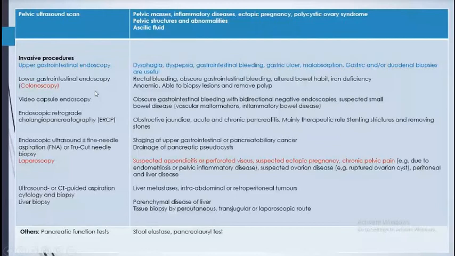Pancreatic jaundice, we already saw that. We talked about all this: acute and chronic pancreatitis, and many therapeutic roles, stenting and stricture and removing the stones. And laparoscopy, if we suspect appendicitis or ectopic pregnancy. In all such cases, we should go for laparoscopy. That's the operative procedure, where we open up and see if there is any problem.